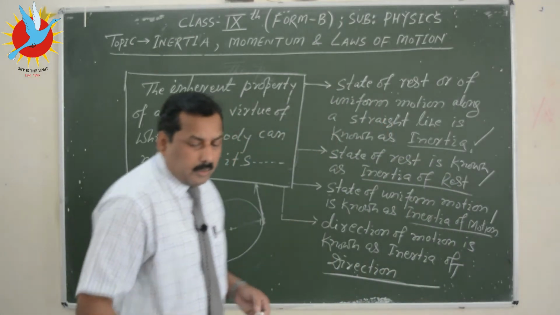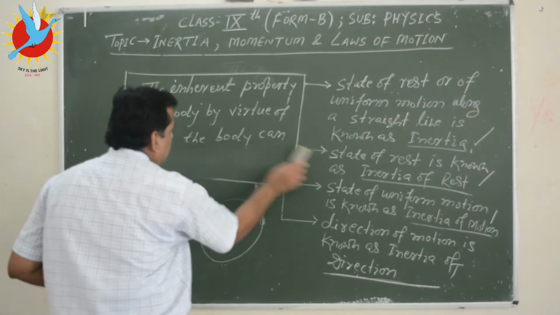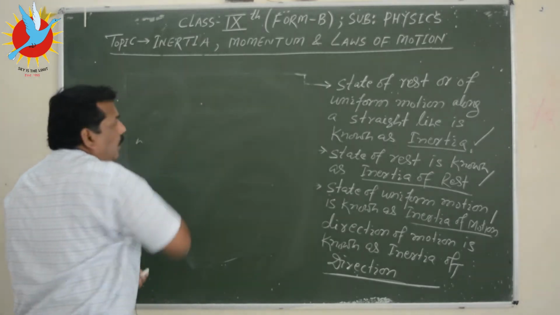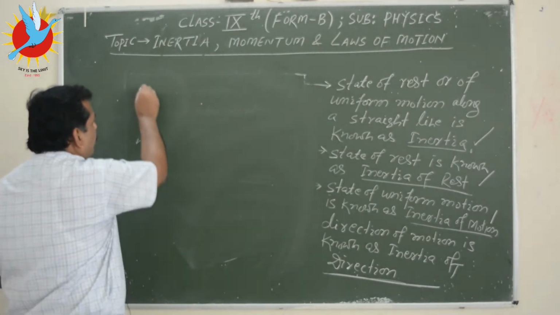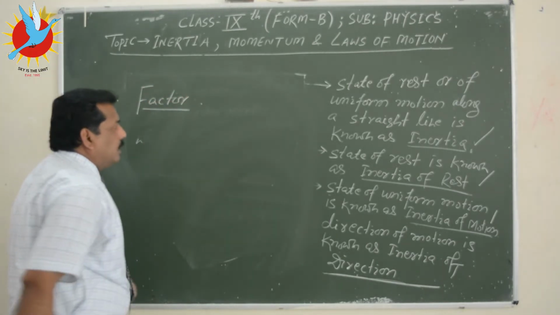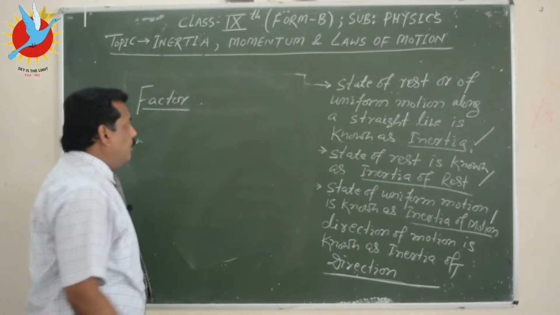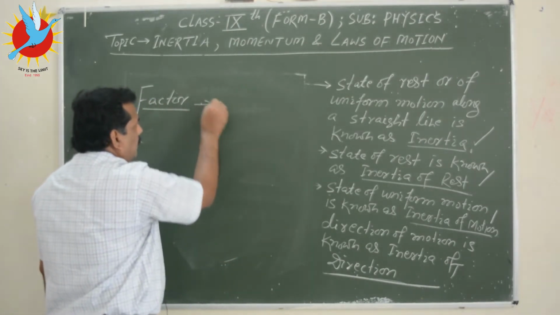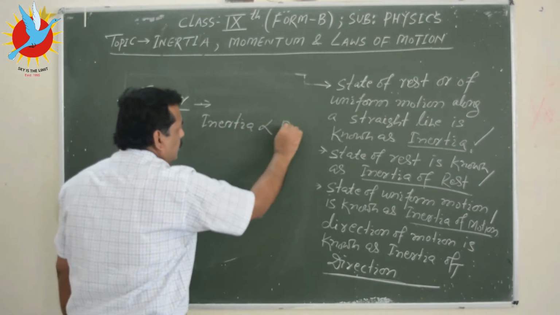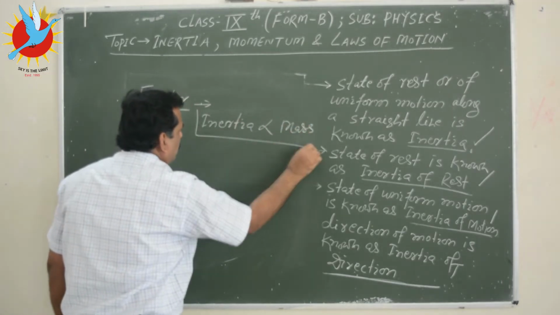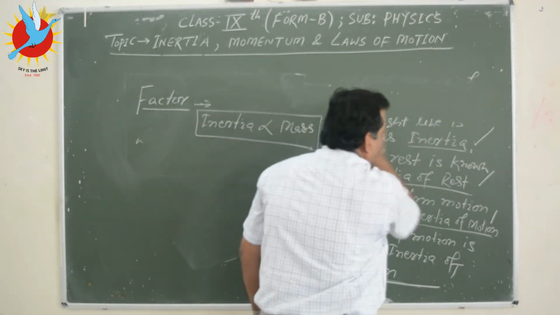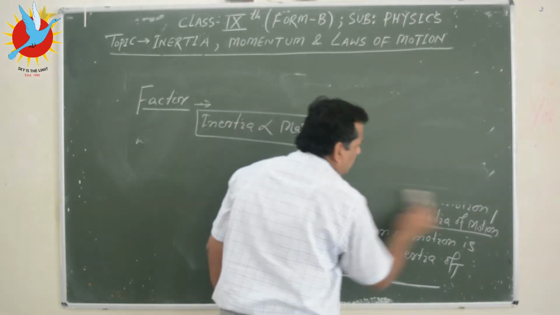Now we are coming to another part of this inertia. We have defined it. Now let us understand the factor on which inertia depends. So what is the factor on which inertia depends? Only one factor is there, and I am writing it here. Inertia is directly proportional to mass. So mass is the factor on which inertia depends. It is directly proportional, meaning must be clear to you.